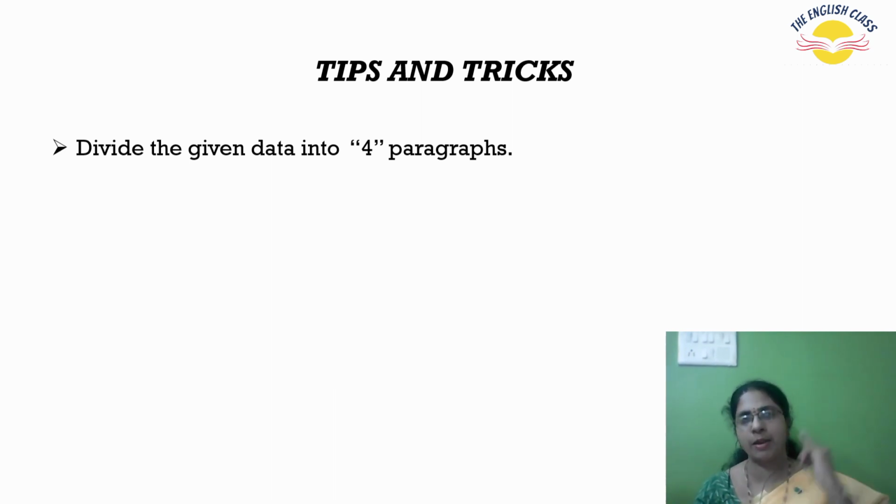That means I will write the name of the person. Next I will write date of birth, family details, and schooling in the first paragraph. In the second paragraph, I will continue with the next 4 details.